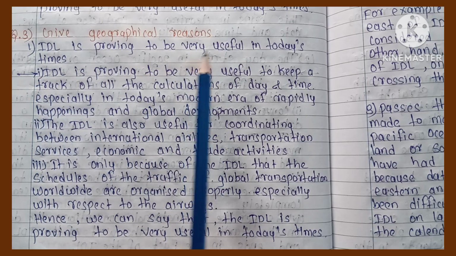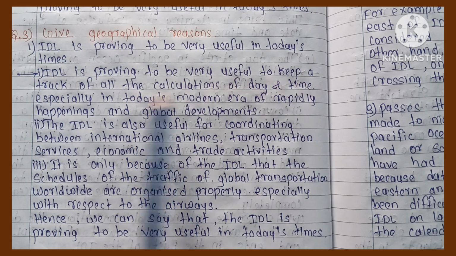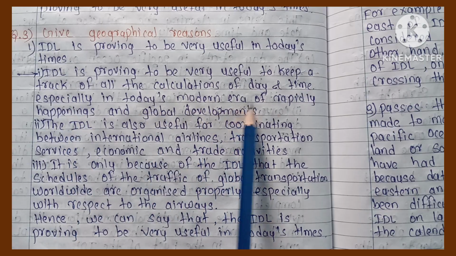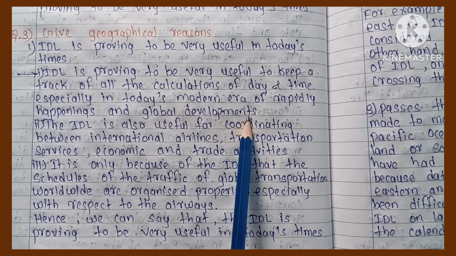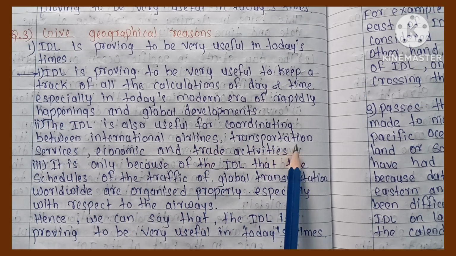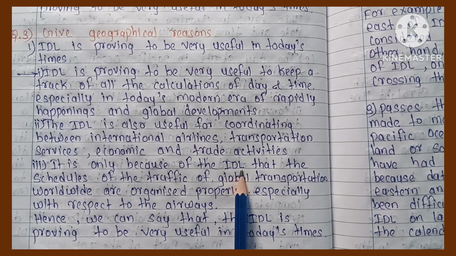Third question: Give geographical reason. First, the IDL is proving to be very useful in today's times. Answer: The IDL is proving to be very useful to keep track of all the calculations of day and time, especially in today's modern era of rapid global development. The IDL is also useful for coordinating between international airlines, transportation services, economic and trade activities. It is only because of the IDL that the schedules of global transportation are organized properly, especially with respect to the airways. Hence, we can say that the IDL is proving to be very useful in today's times.